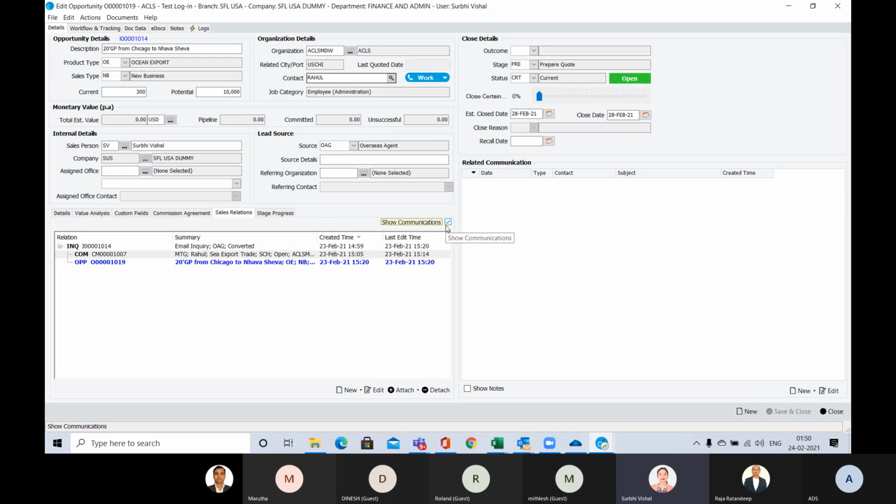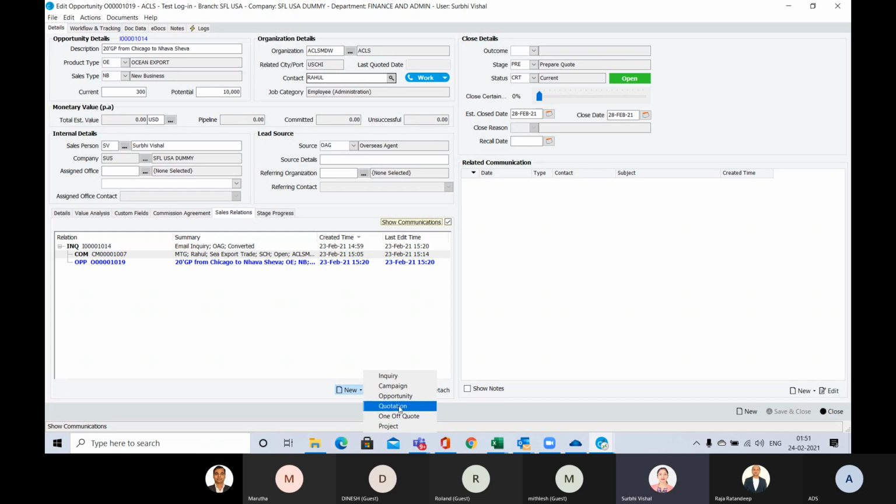Now from opportunity, you can go to new and you can create one quotation. So there are 2 kinds of quotation over here. One is quotation and one is one-off quote. Okay.